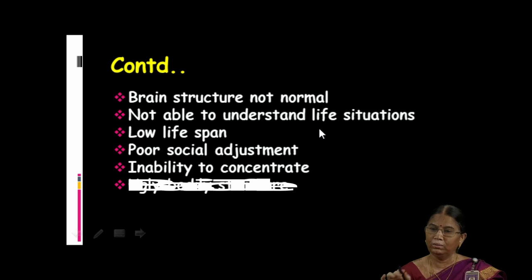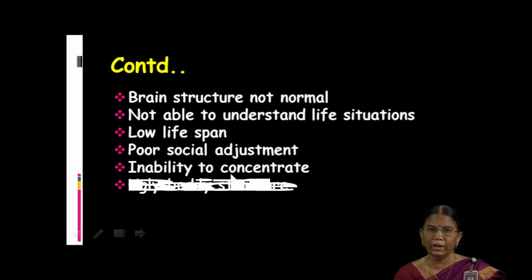Suppose they want to go to the restroom, that also they don't know. They may pass urine in the place where they are. Like that, they don't understand life situations. Moreover, these people may have a lesser lifespan. They don't live longer. And they find it difficult to adjust with others, poor social adjustment. They don't interact much, even with the same age group or with elders or youngsters, whoever that might be.